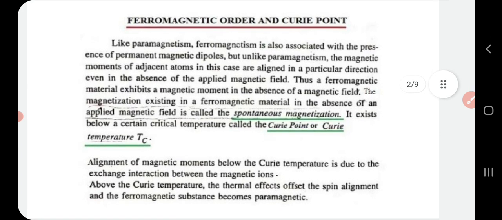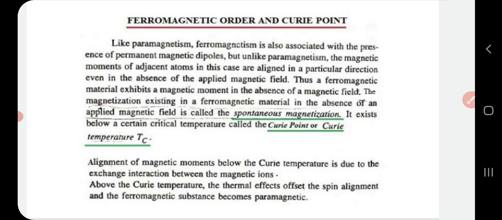So, the meaning is that in the case of a paramagnetic material, in the absence of a magnetic field, the magnetic moments will be in random orientation and there will not be any magnetization. But when you apply a magnetic field, those magnetic moments will get aligned in the direction of the applied magnetic field and the material will get magnetized. That is in the case of a paramagnetic material.